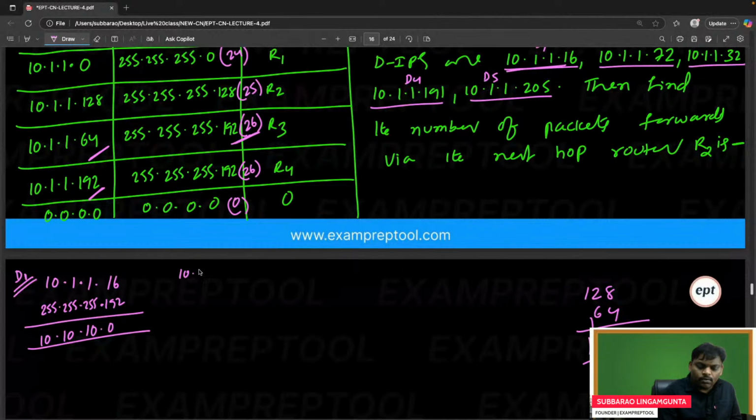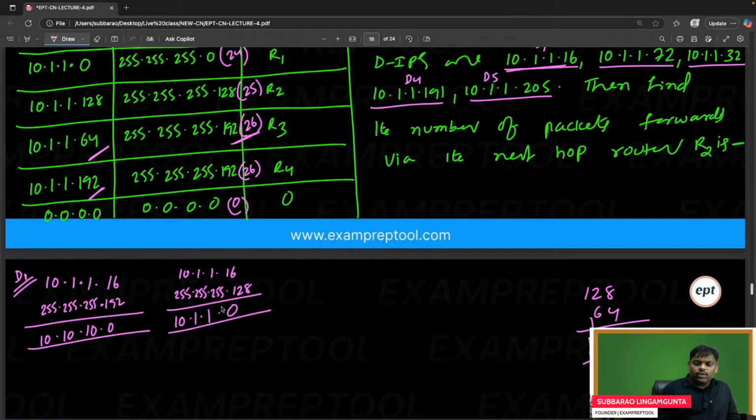10.1.1.16. So 25 means R2. The mask is 255.255.255.128. If you observe clearly, 10.1.1, and the last part is also 0. R2 is not matching.